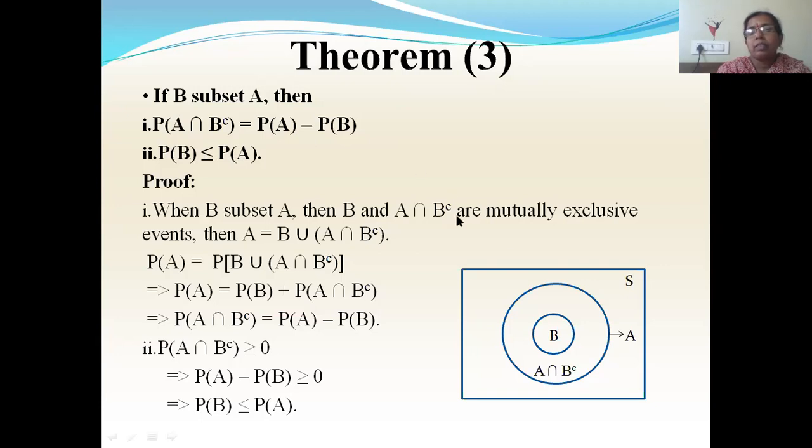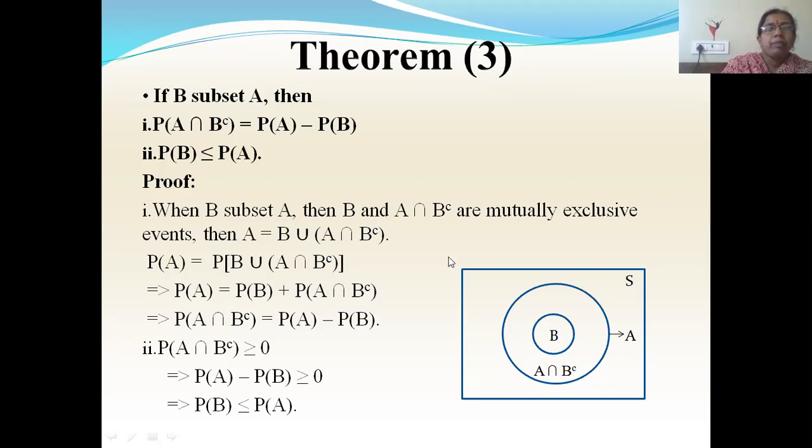Now to prove this, we'll consider this Venn diagram. Suppose this rectangle is a sample space. You have a set A, or an event A. Now B is a subset of A means what? B is contained in A. B is a part of A. So when this big circle is A, because B is contained in A, B will be inside this big circle. So this small circle is B. So as mentioned here, this big circle is A, the small circle is B, and the space between this big circle and small circle is called A intersection B complement.